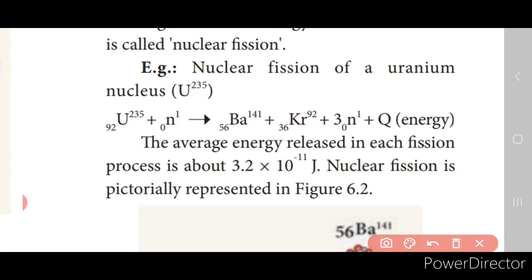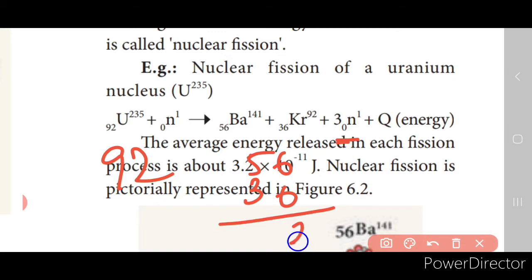Now here if you see the reaction, this heavy nucleus is splitting into 2 smaller nuclei, isn't it, with the emission of 3 neutrons, right? Now here if you compare the atomic number and the mass number, it should remain the same on the left hand side and the right hand side. Now here add the atomic number, it is 92 plus 0, which is 92, right? So here the atomic number you can take as 92. Now here it is 56 plus 36, and here it is 0, right? So this will give you 92. So the atomic number remains the same, right?